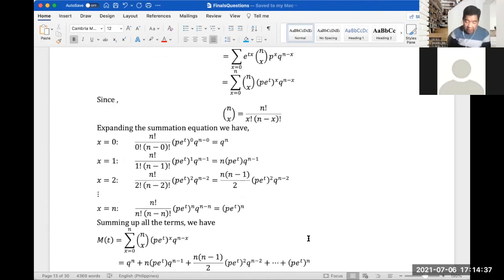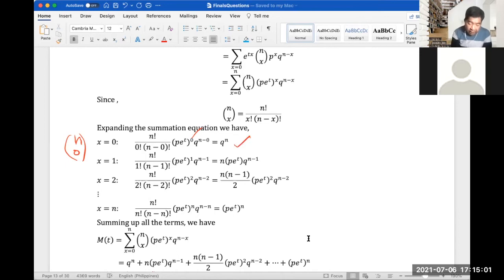That means n taken 0, right? So this would be equivalent to n factorial over 0 factorial times (n minus 0) factorial, times (p e to the t) to the 0, times q to the n minus 0. If you manipulate this, we will get q to the n.